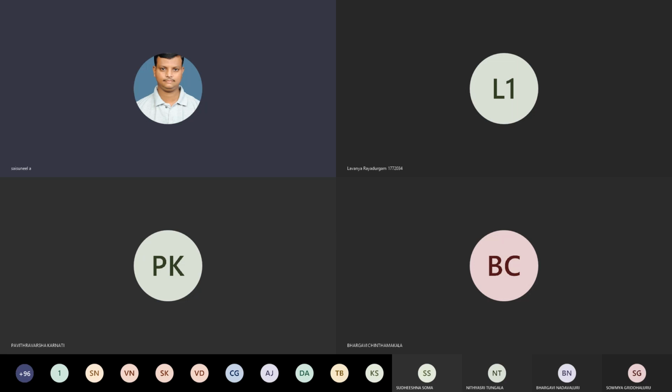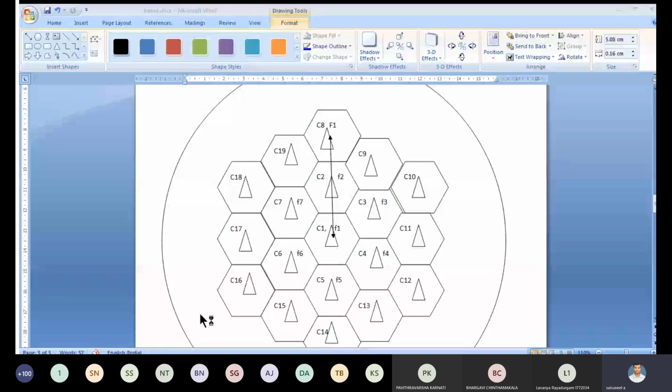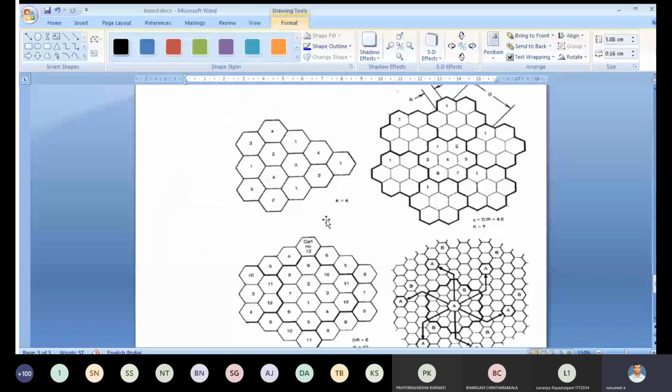Now see this figure. We already know how to calculate the K value, K equal to I square plus IJ plus J square. The first figure shows the K equal to 4 concept, that is, we give numbering 1, 2, 3, 4, and again 1, 2, 3, 4.